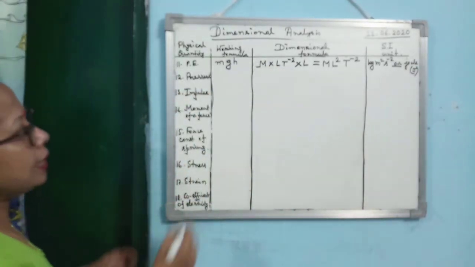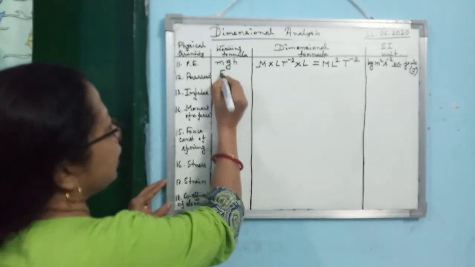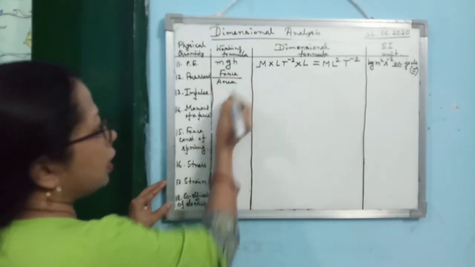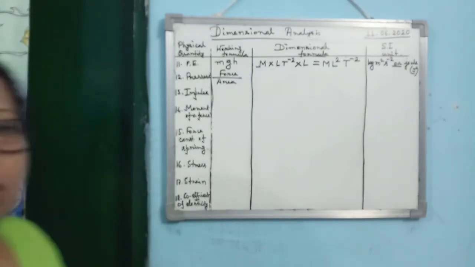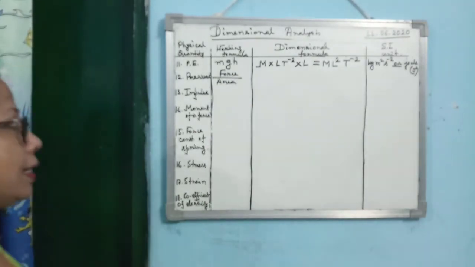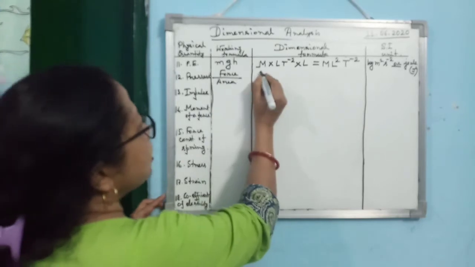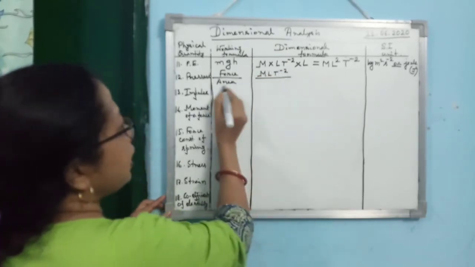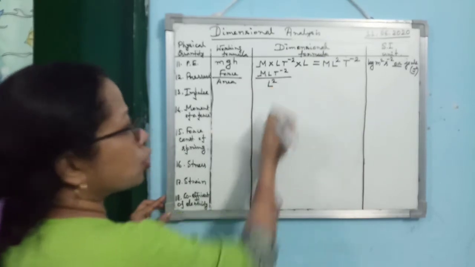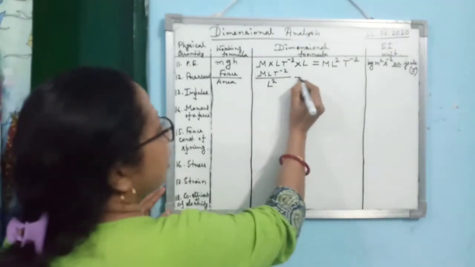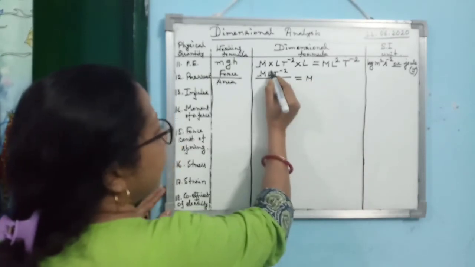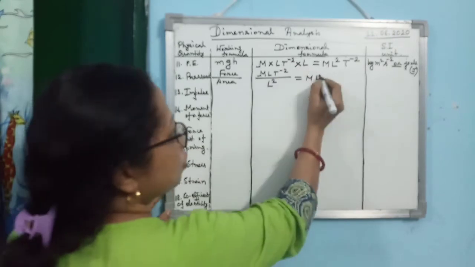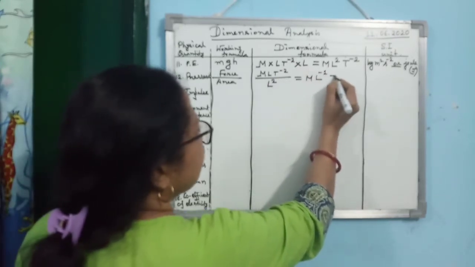Next one is pressure. Pressure we define as the thrust per unit area. How can we say? Normal force or thrust per unit area. So what is the dimension of force? mL t to the power minus 2. Again you know area is L square. So what are you getting? It will be m, then L it is 1 and it is minus 2. So L to the power 1 minus 2 means how much? Minus 1, and then t to the